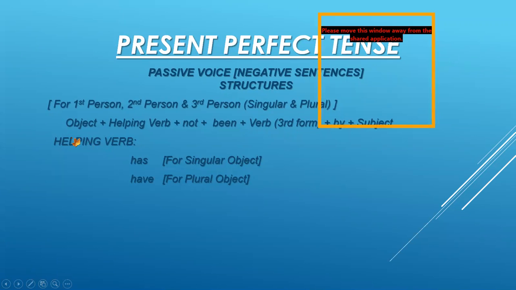Now remember that for passive voice, object and subject interchange their places. So object comes first and subject comes at the end. And after the helping verb, we are adding not. After that, we will add been. And then third form of verb with by before the subject. Now remember, we have two helping verbs here, has and have. These are two options: has for singular object and have for plural object.